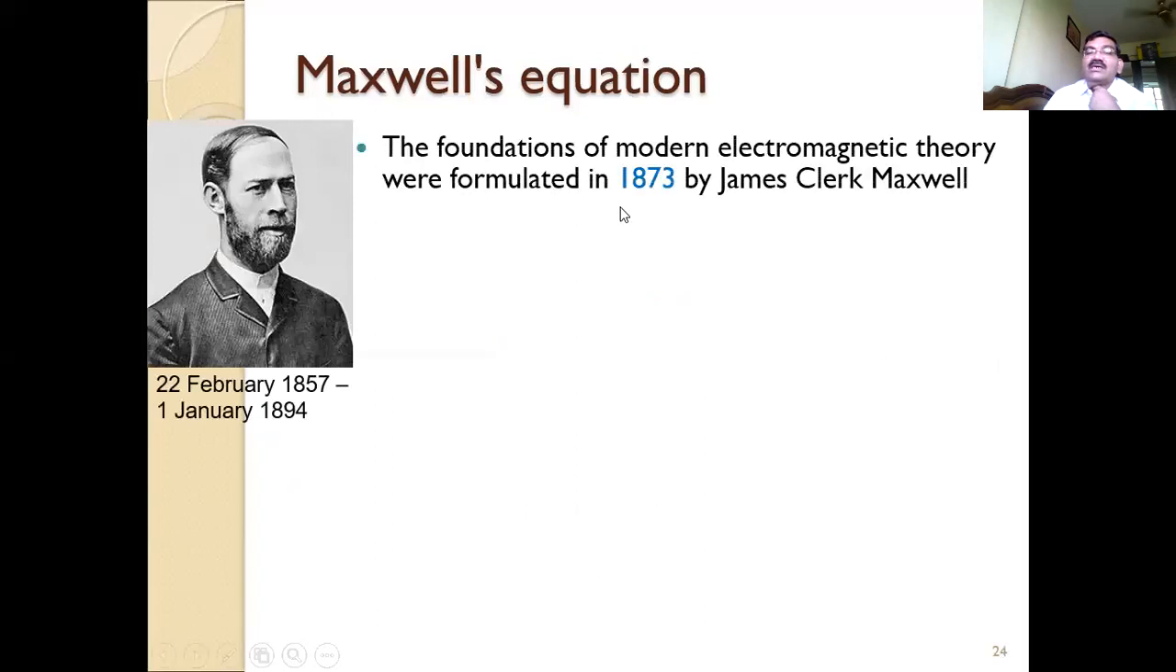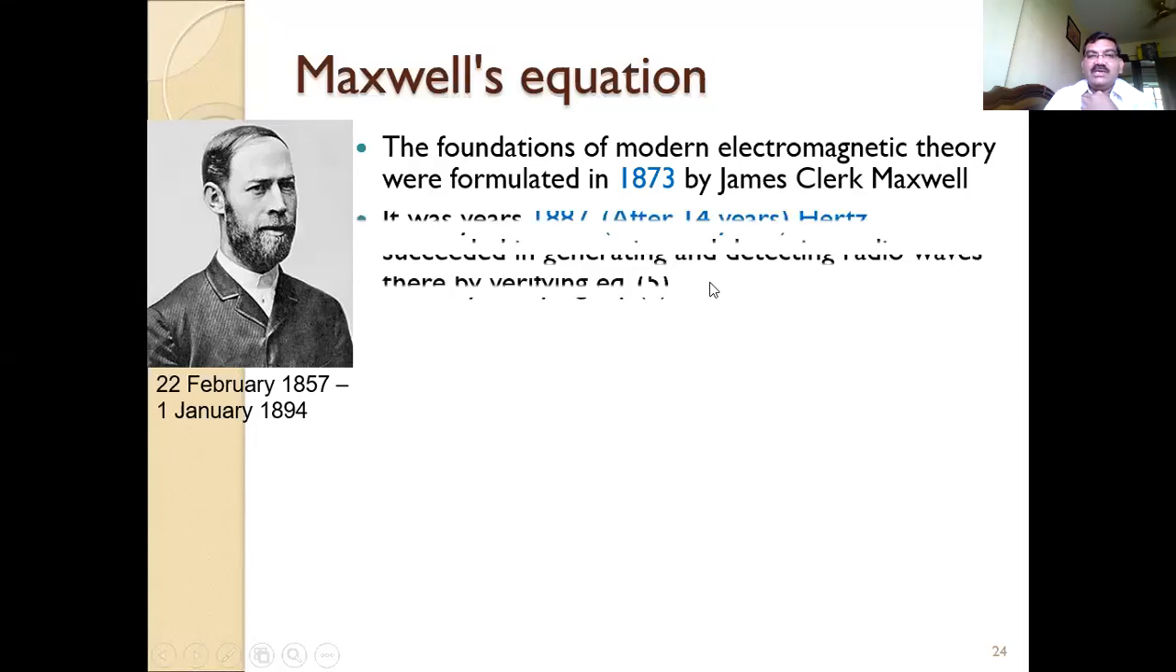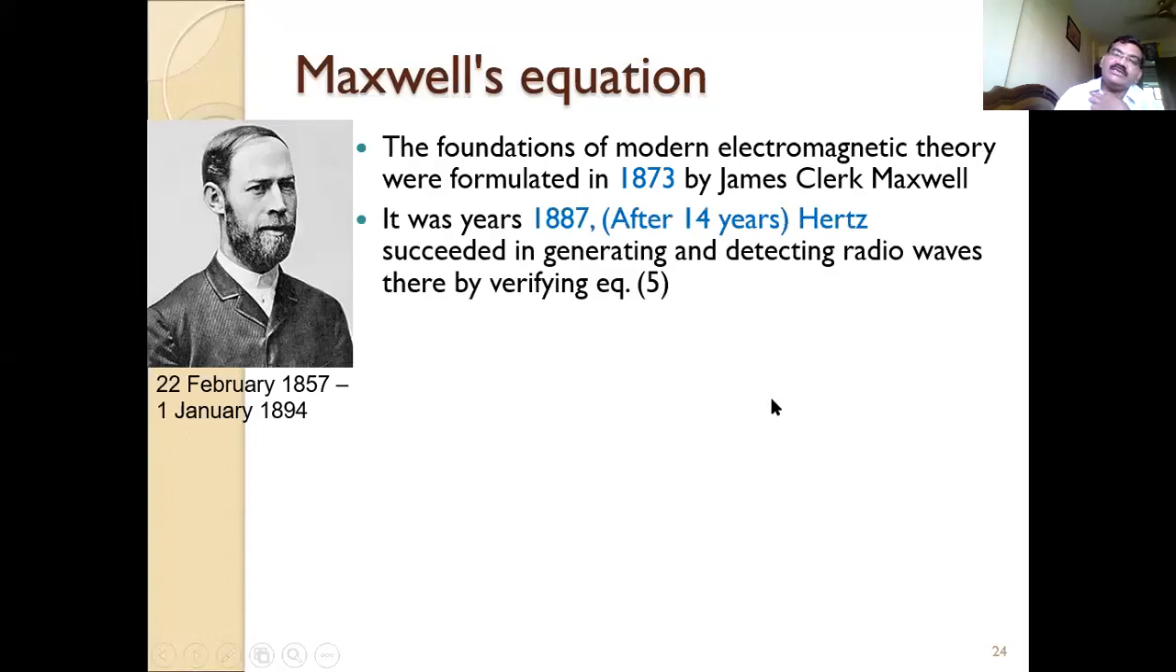But the beauty of this thing is that in 1873 Maxwell gave his equations. He put them up and published them in the journal. But the equations he gave in 1873 were in mathematical form. Whatever mathematics I explained just now, that way he explained in the journals and conferences.